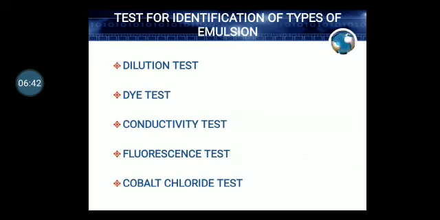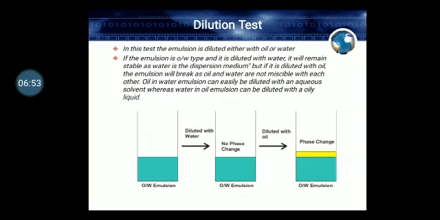Now we will see some identification tests for the emulsion: dilution test, dye test, conductivity test, fluorescence test, and cobalt chloride test. The first one is the dilution test, where if you take the OW type of emulsion and dilute it with water, and you find no change in the system, that means the water you have added has gone into the external phase or is miscible with the external phase.